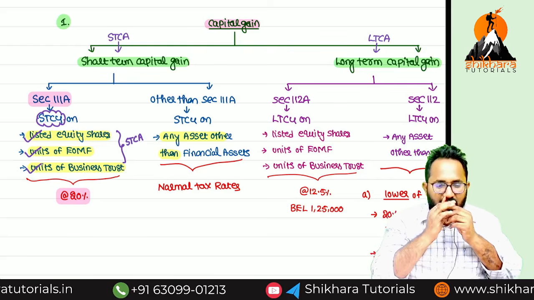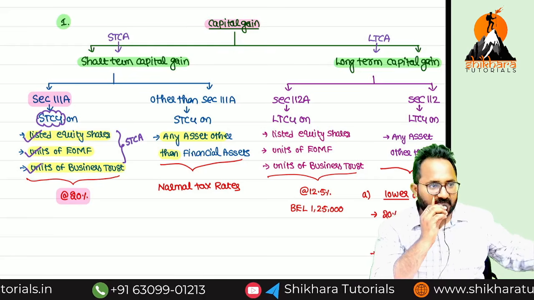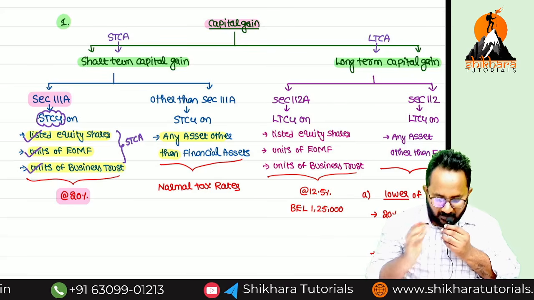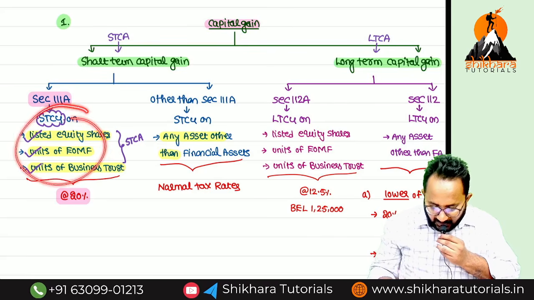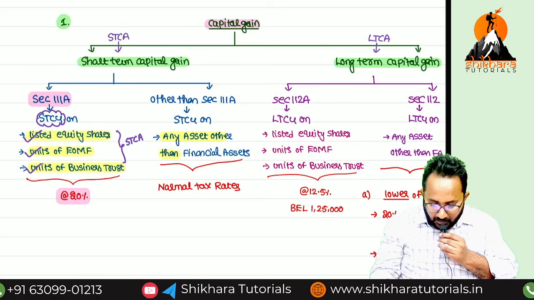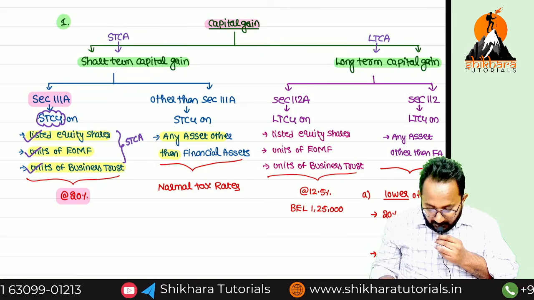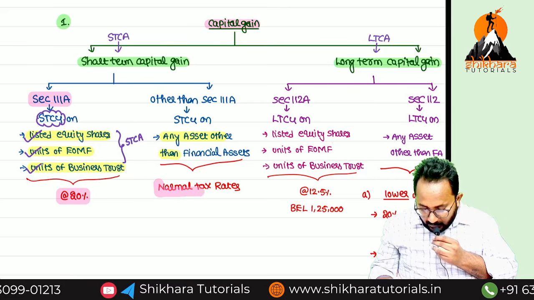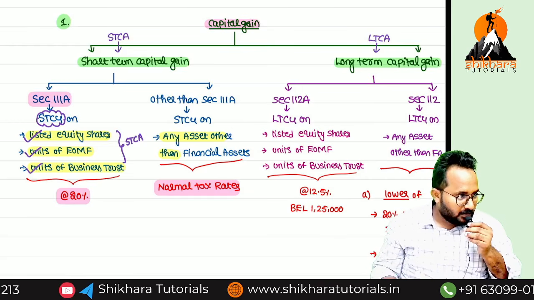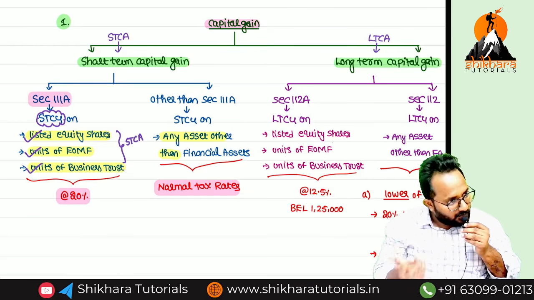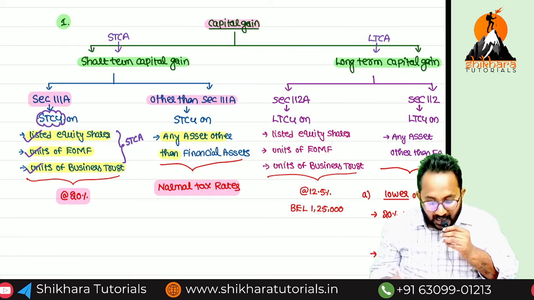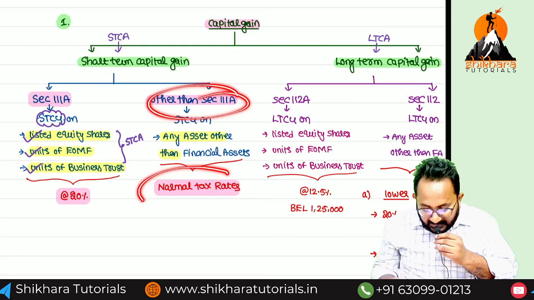Example, 1 month back I purchased a land. Now I am selling that land. That is a short term capital asset or long term? Short term capital asset. Will it be covered in this section or in this section? Second one. What is the tax rate? Normal tax rate. That means you have to remember short term capital gain always has 2 sections, ma. 111A and other than 111A. 111A will be taxed at a special tax rate. Other than 111A will always be taxed at what, ma?